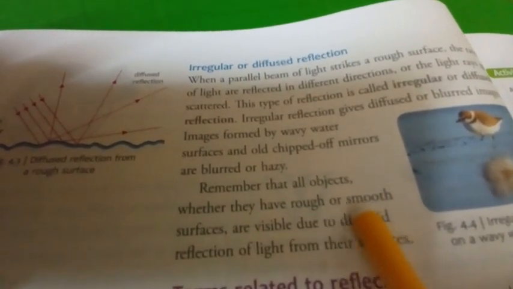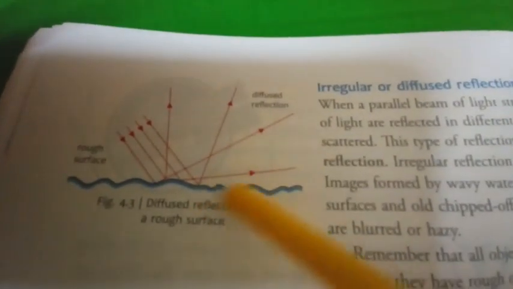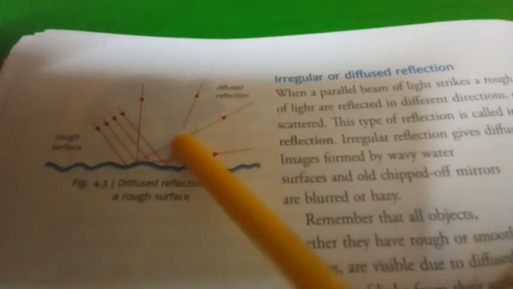Remember that all objects, whether they have rough or smooth surfaces, are visible due to diffuse reflection of light from their surfaces. So you see here how the parallel beam of light falls on a rough surface, and after reflection the reflected rays of light are scattered and go in different directions. So you see that picture of irregular or diffuse reflection. So reflection is of two types: one is regular reflection and the other is irregular or diffuse reflection.